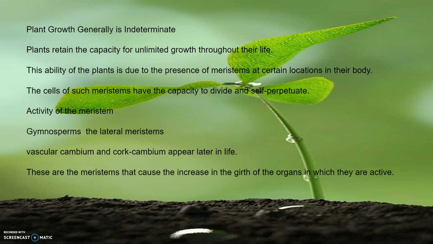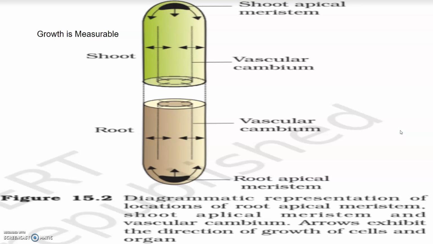Root apical meristem and shoot apical meristem are responsible for the primary growth and elongation of the plant bodies. And intercalary meristem, which is located at the nodes, produces buds and new branches in the plants. Secondary growth in plants is the function of the lateral meristem, that is vascular cambium and cork cambium. You can see here the position of vascular cambium. So this is the shoot apical meristem.